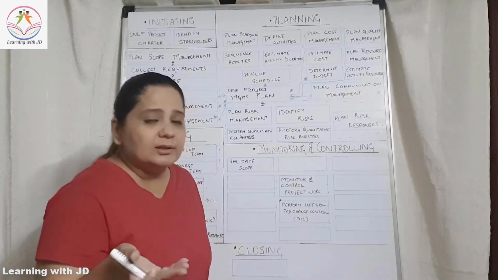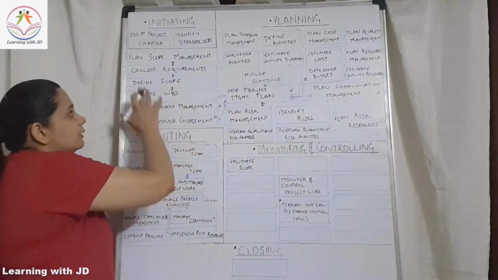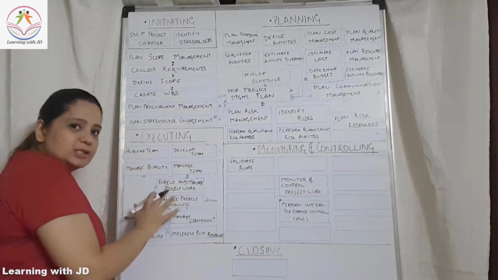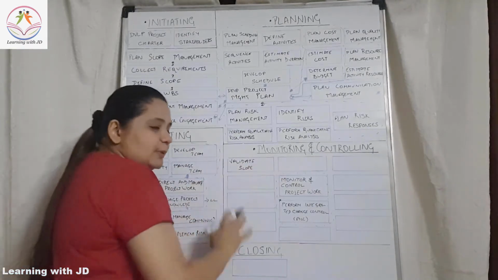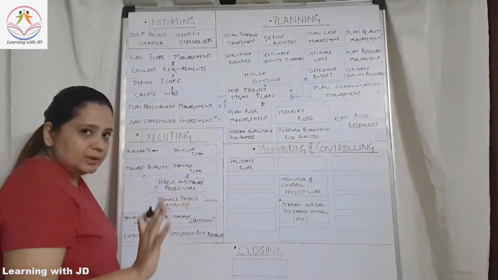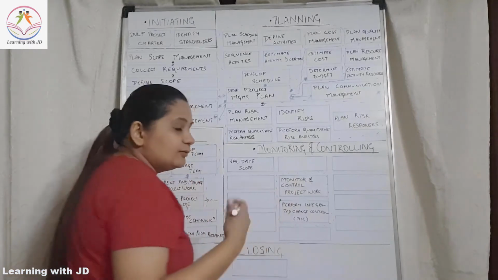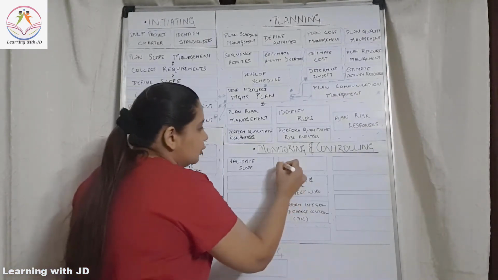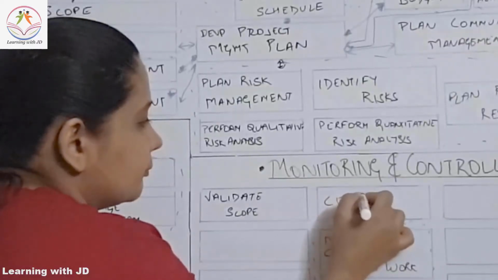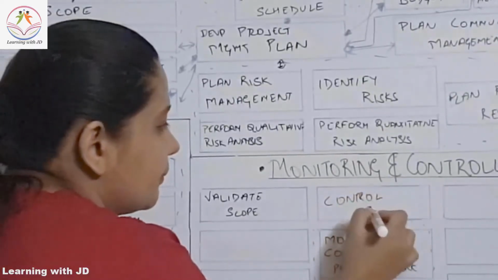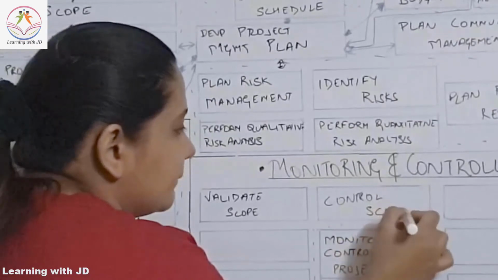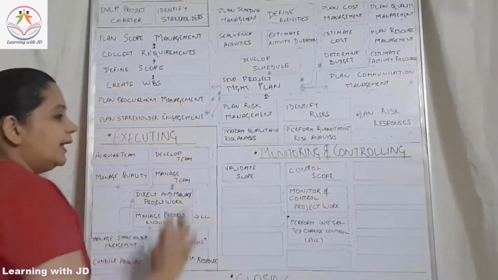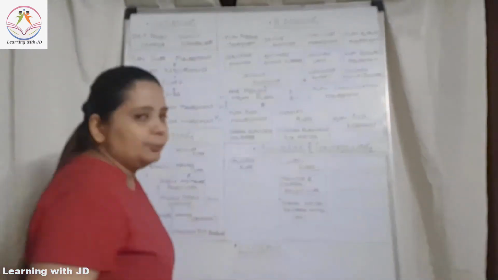So you will check whether whatever scope has been planned here and is being executed here is as per the plan. Yeah? Which means that if there is any change or if there is any variance, you are going to control the scope.